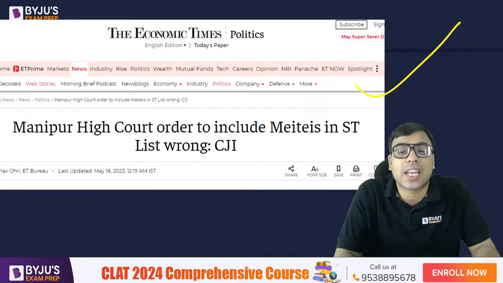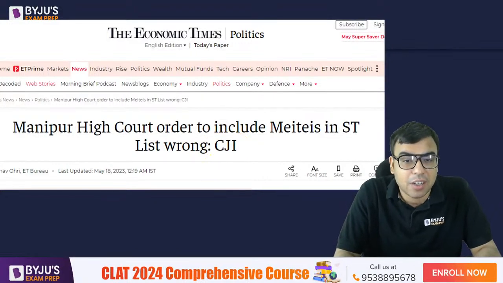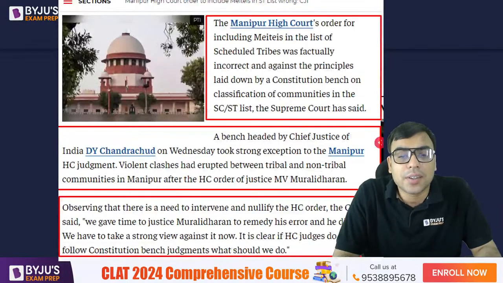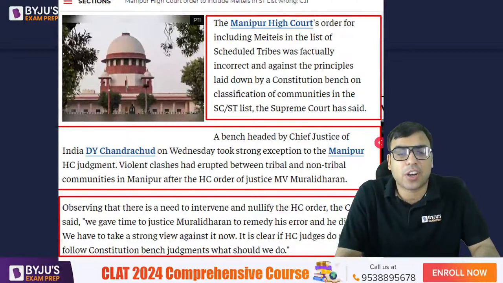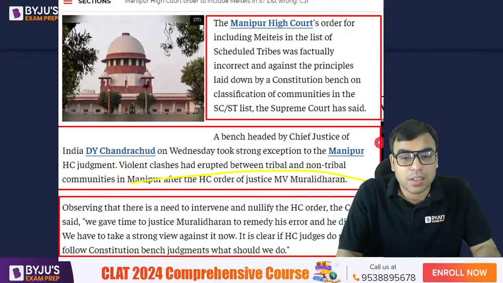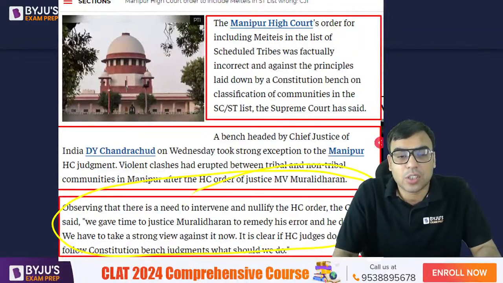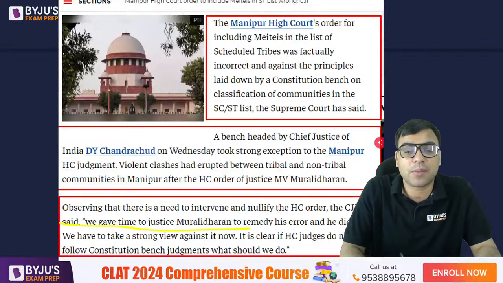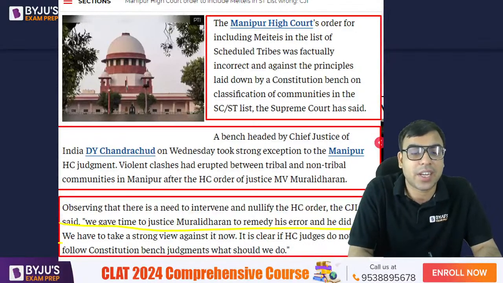This judgment was criticized by the Chief Justice of India. The Manipur High Court order to include Meiteis in the scheduled list is wrong. Now, why is it wrong? Here in this article of Economic Times, it has been mentioned. Observing that there is no need to intervene and nullify the High Court order, the CJI said we gave time to Justice Muralidharan to remedy his error and he did not.